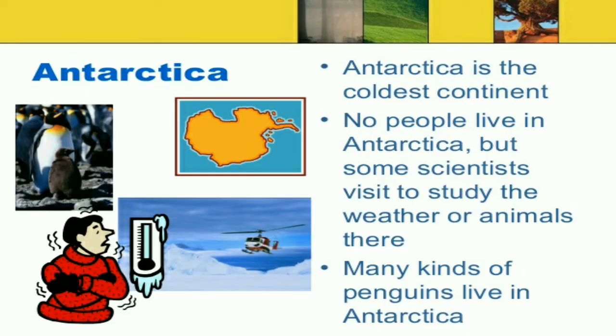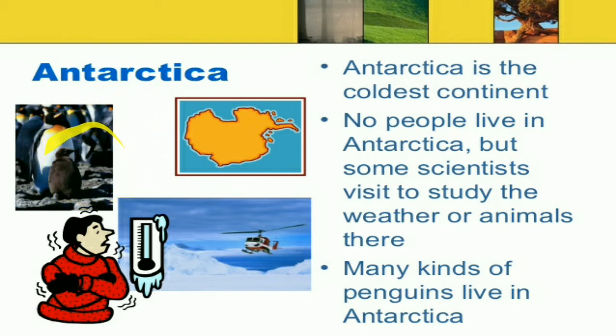Here we can see Antarctica is the coldest continent, and no people live in Antarctica, but some scientists visit to study the weather or animals there, and many kinds of penguins live in Antarctica.